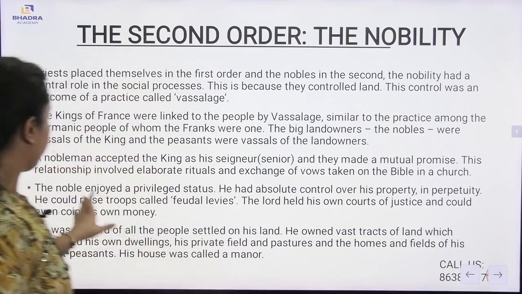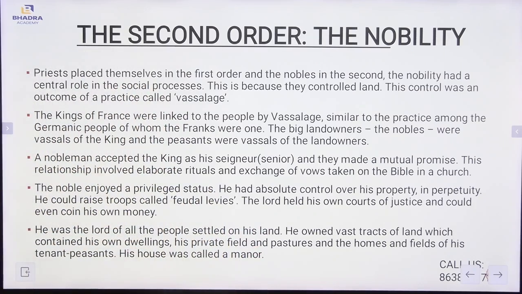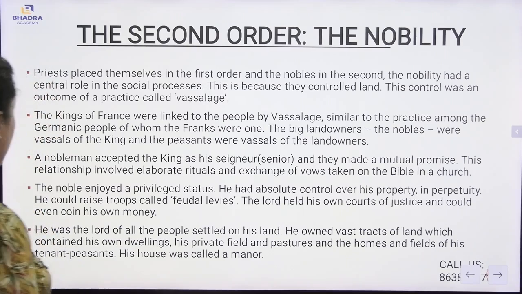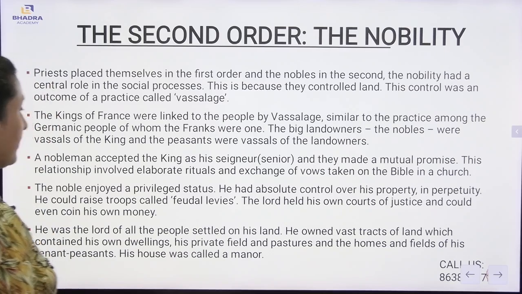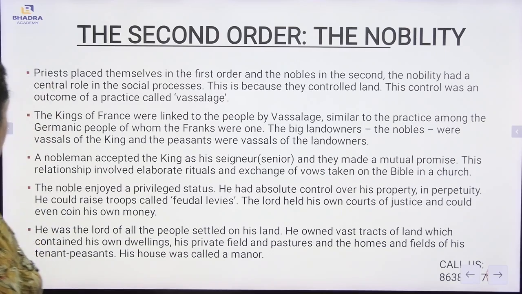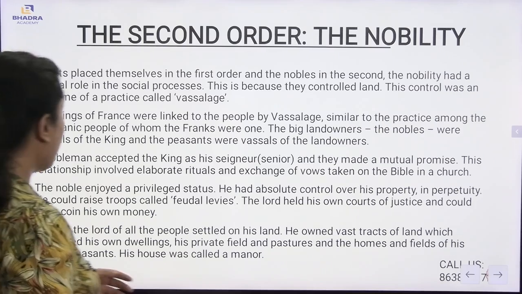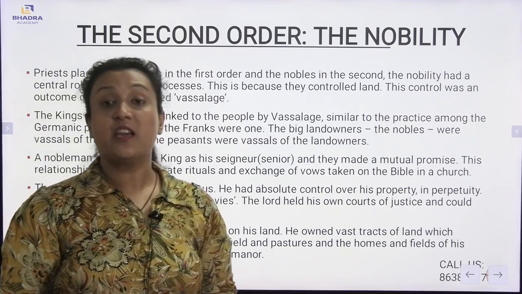The noble enjoyed a privileged status. He had absolute control over his property in perpetuity. He could raise troops called feudal levies. The lord held his own courts of justice and could even coin his own money. Now, the noble people really had a privileged status.